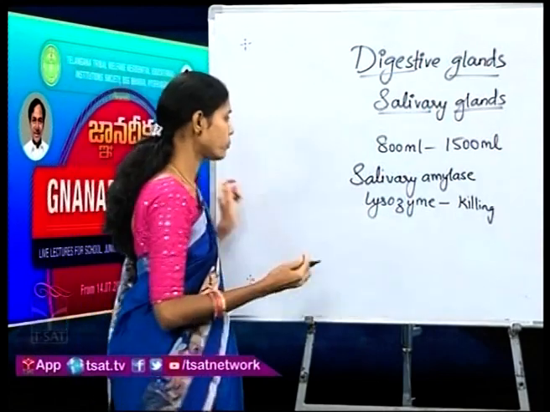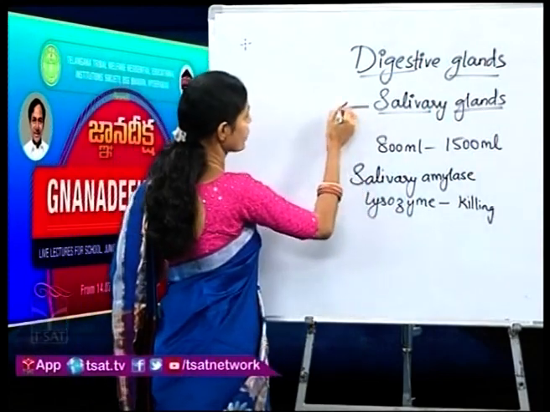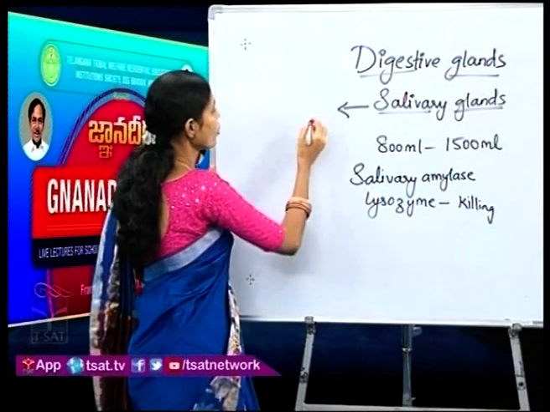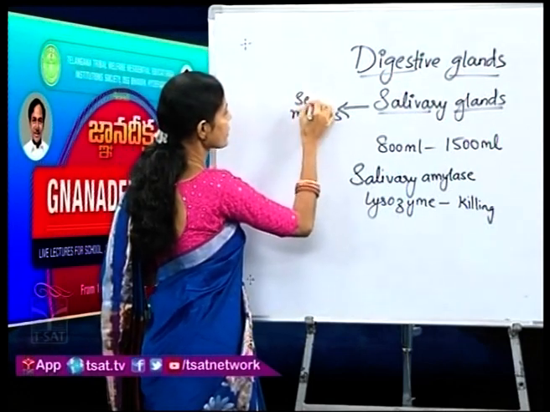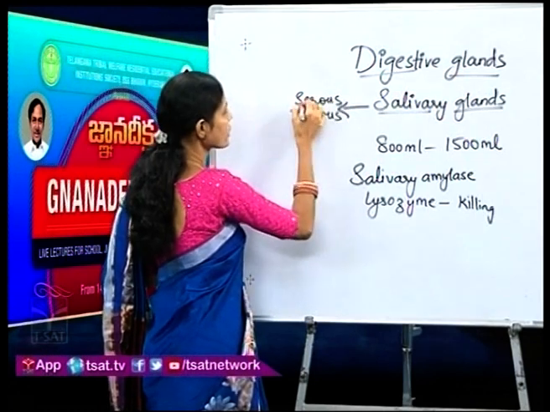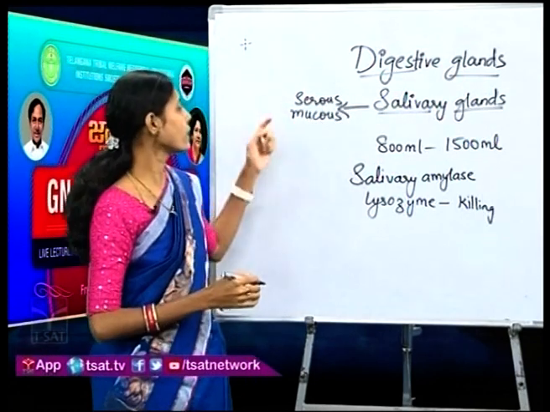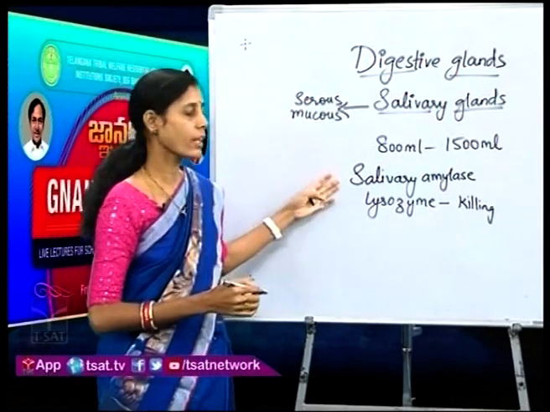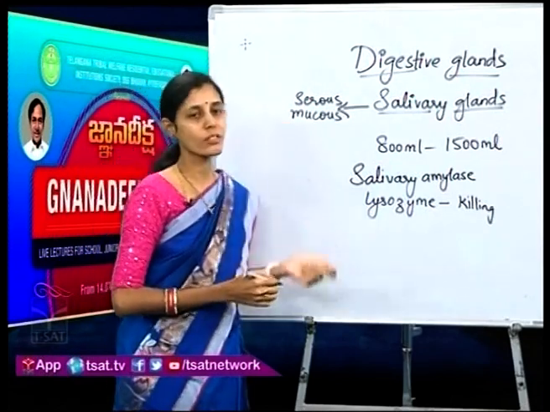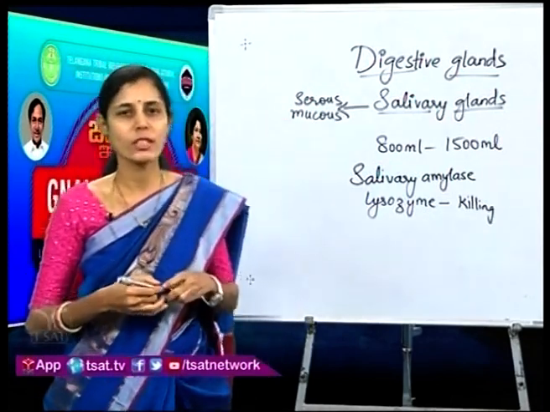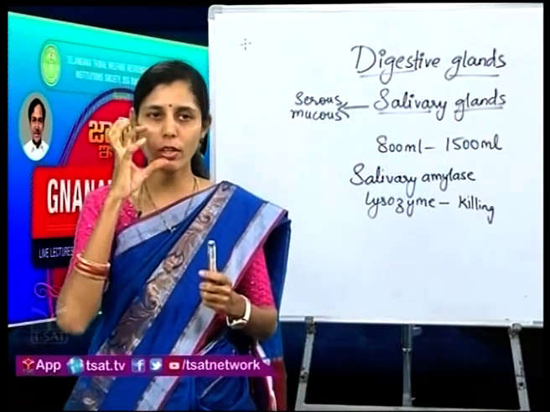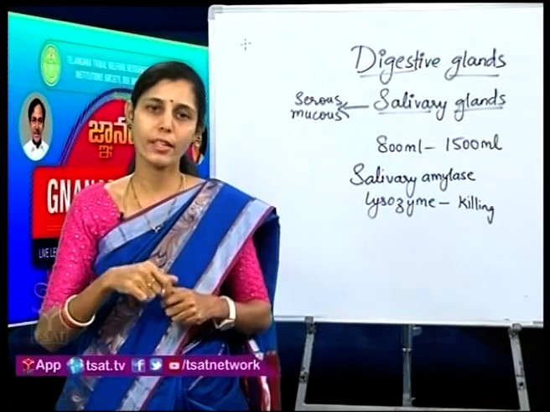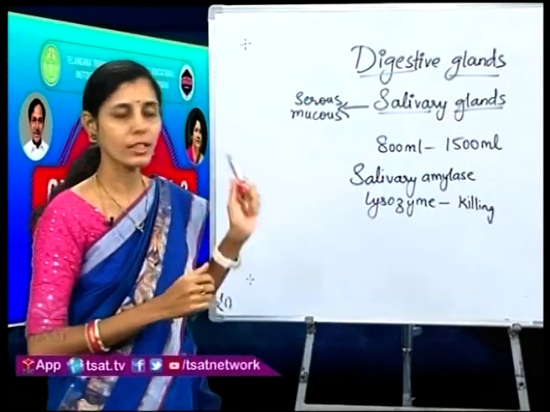Apart from this, coming to the histology of the salivary glands, you will be having two types of cells here, mucus cells and serous cells. The serous cells will be releasing salivary amylase, whereas the mucus cells will be releasing the mucus. Mucus is nothing but the sticky substance which helps in keeping all our body organs moist so they do not dry up. So this was all about salivary glands.